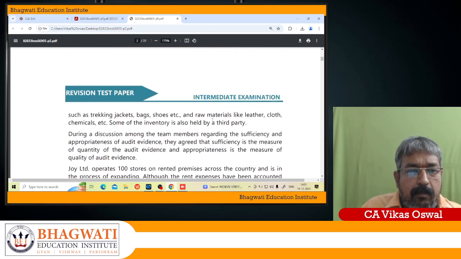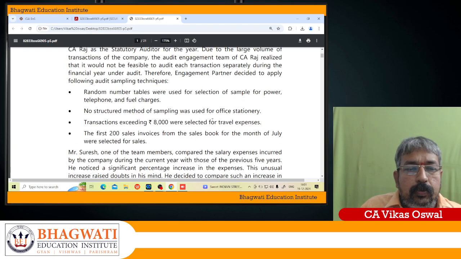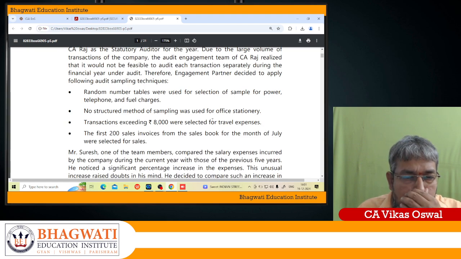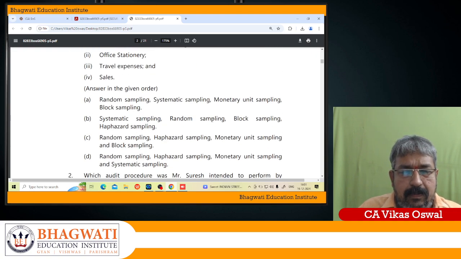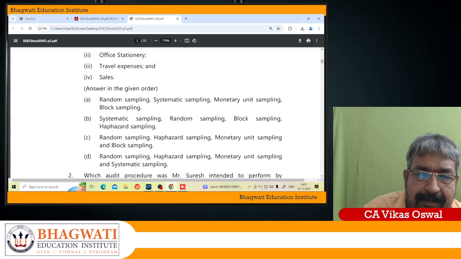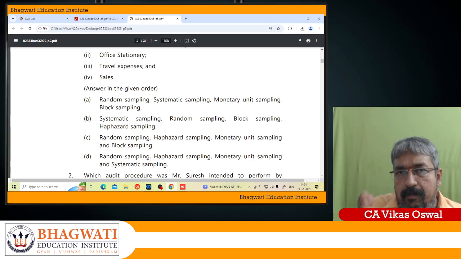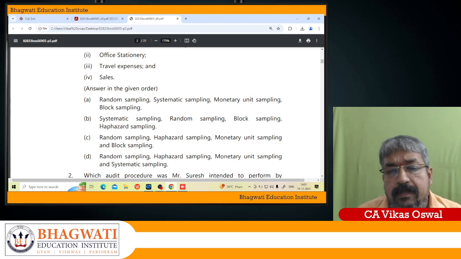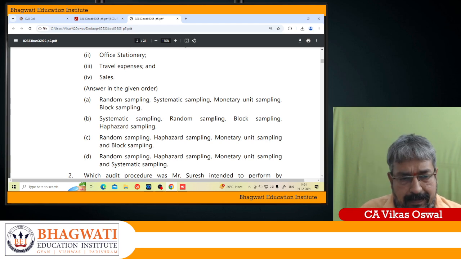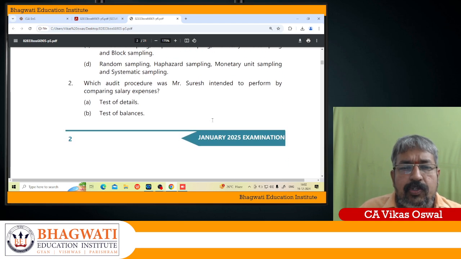The second option, B, let me go back to B. No structured method used for sampling for office stationery. This is more of a haphazard selection technique. The second option is haphazard selection technique. And for the third one, they have selected travelling expenses above 8,000 rupees, so that's a monetary item they have fixed. So C is the right answer: random sampling, haphazard sampling, monetary unit sampling, and block sampling. C is the appropriate answer. Okay, that's it. Now let us go to the second one. Which audit procedure Mr.